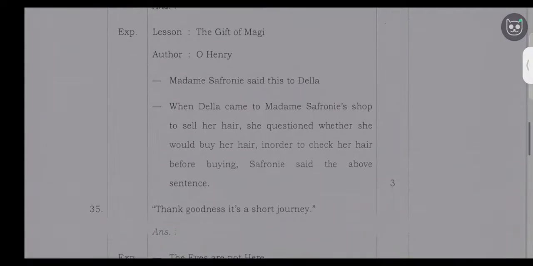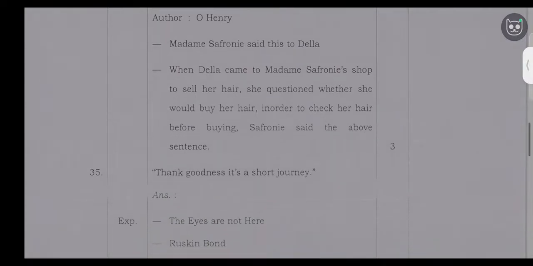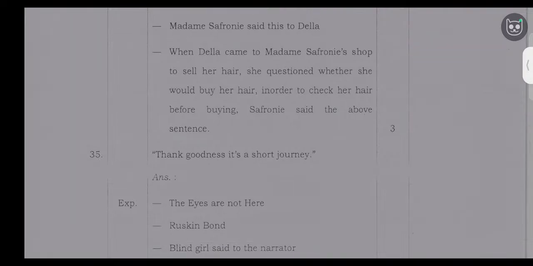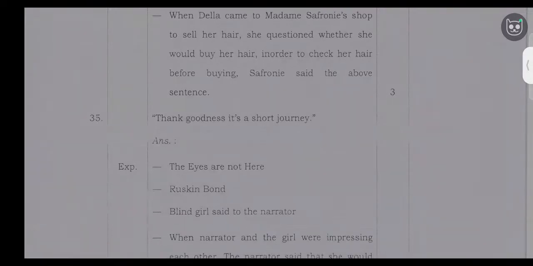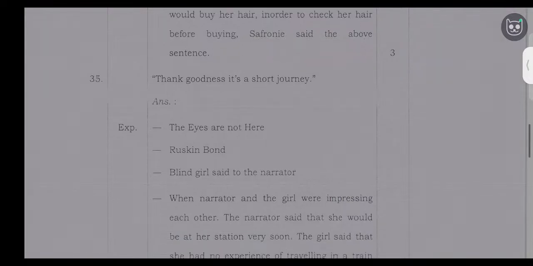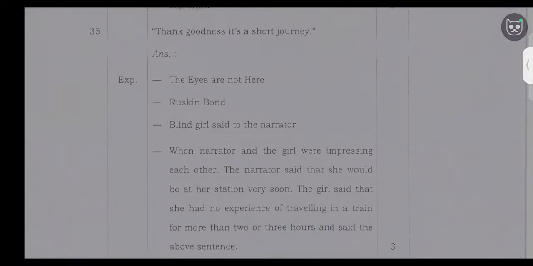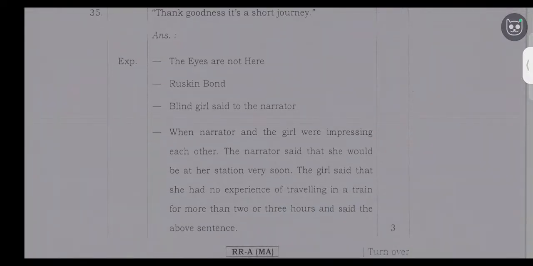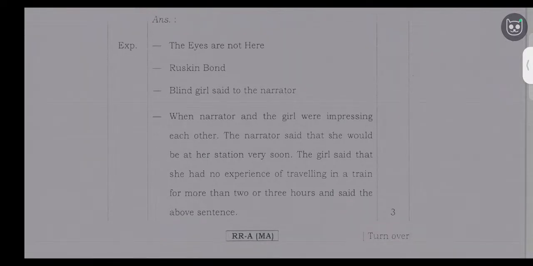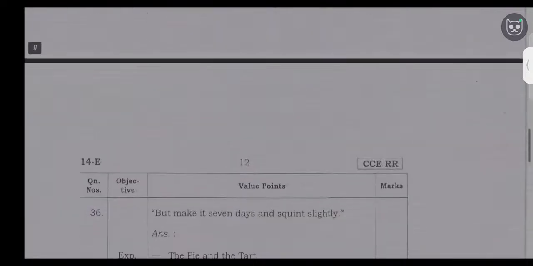The fifth question. Thank goodness it's a short journey. The eyes are not here. Ruskin Bond's blind girl said this to the narrator. When the narrator and the girl were talking to each other, the narrator said that she would be at her station very soon. The girl said that she had no experience of traveling in a train for more than 2 or 3 hours and said the above sentence.